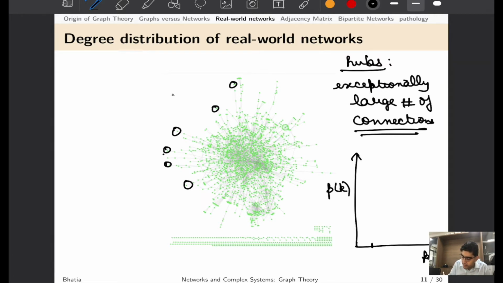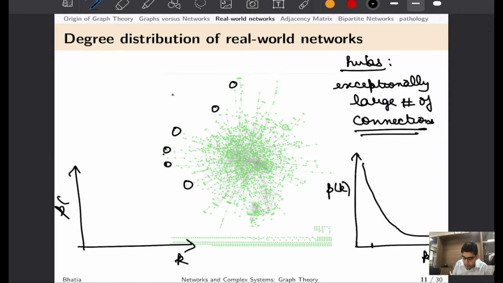If we have k here and P(k) here, finding a node with a small number of degrees would be very high, and as we go towards higher values of k, or a large number of degrees, the number of hubs keeps on decreasing at a rapid rate. And if we plot this relationship on log scale, we see a typical power law behavior that we will discuss extensively in chapter 4, which looks linear on log scale. And we will talk about properties of such systems in more detail when we talk about scale free networks.